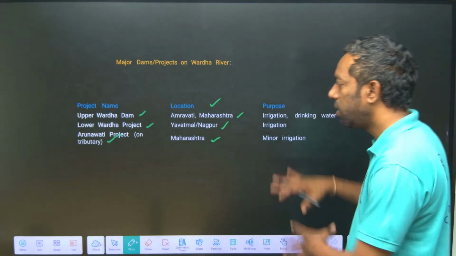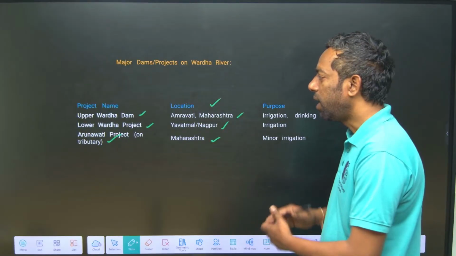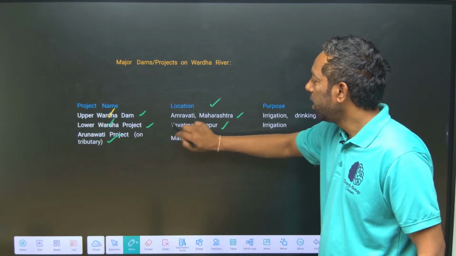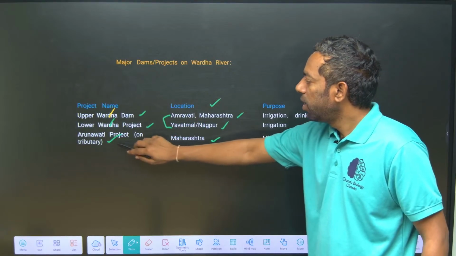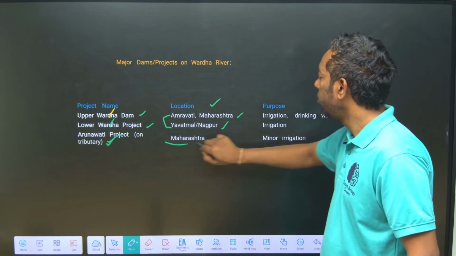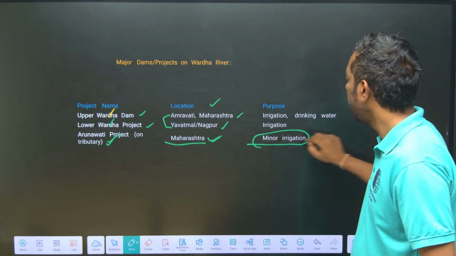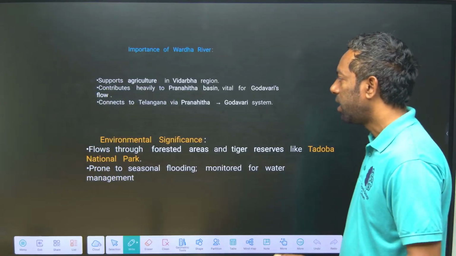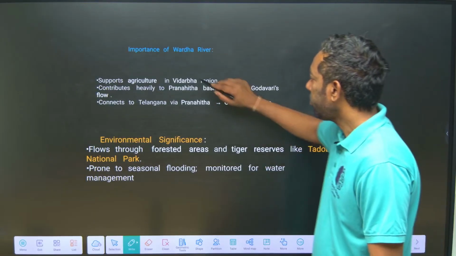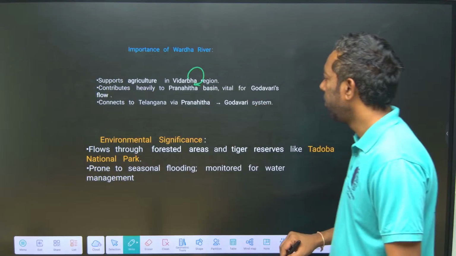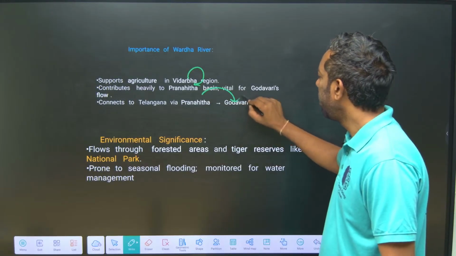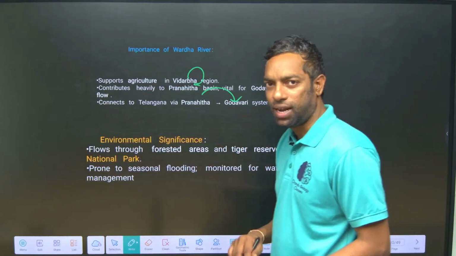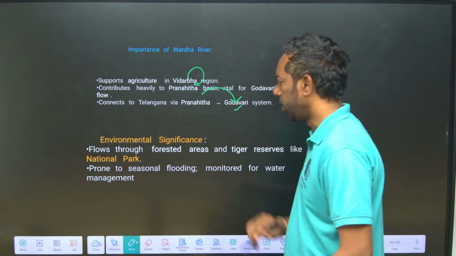Okay, you have an idea. Of course, the Wardha name is there, no need to worry. It is in Maharashtra itself, and Arunavati, you have to keep the name in mind, is a minor irrigation project in Maharashtra. They might not ask you. The importance of Wardha relevant to Telangana is that it goes as Pranahita, and Pranahita goes into the Godavari system. Wardha goes as Pranahita into the Godavari.